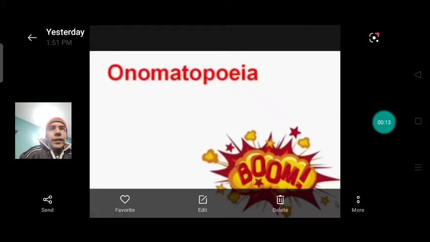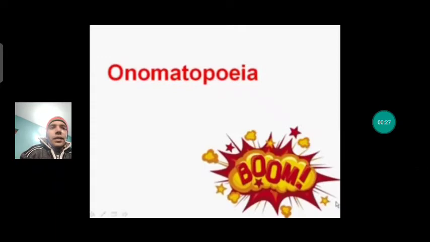So today first we are going to discuss what is called onomatopoeia. See, so many words in English are taken directly from sound. For example, here you can see it is written boom. So boom is a word used by listening to the sound. These types of words are called onomatopoeia.